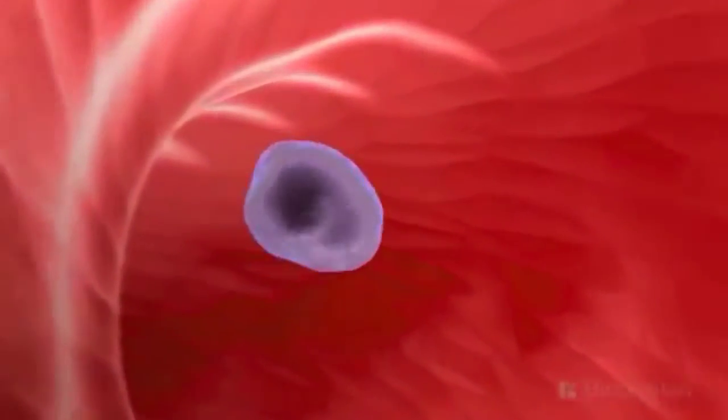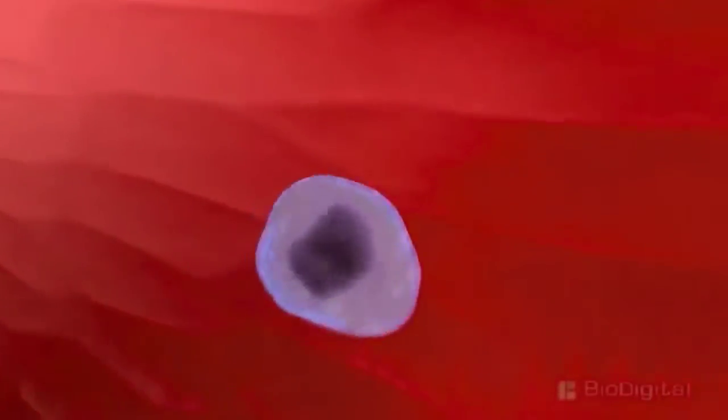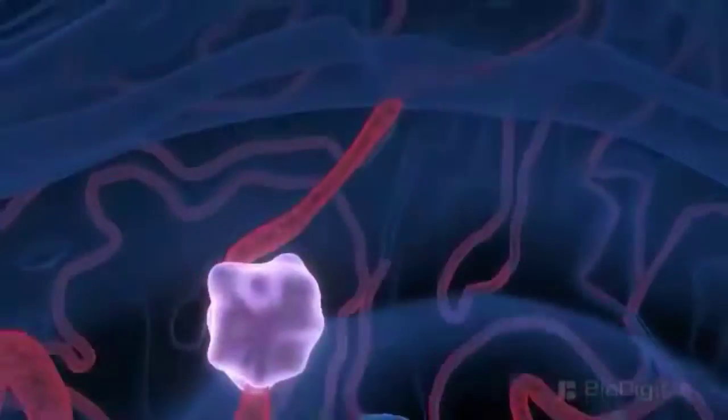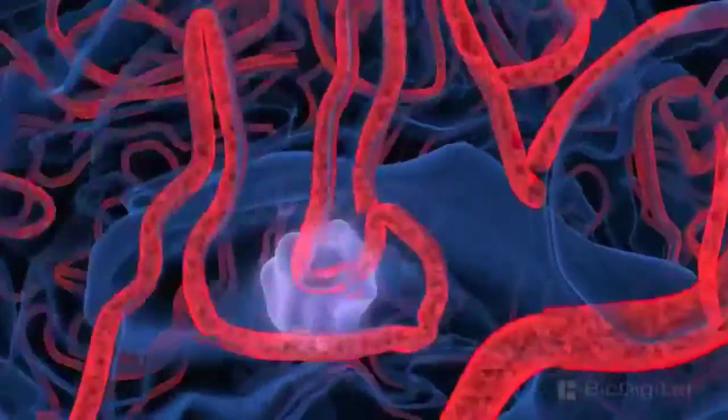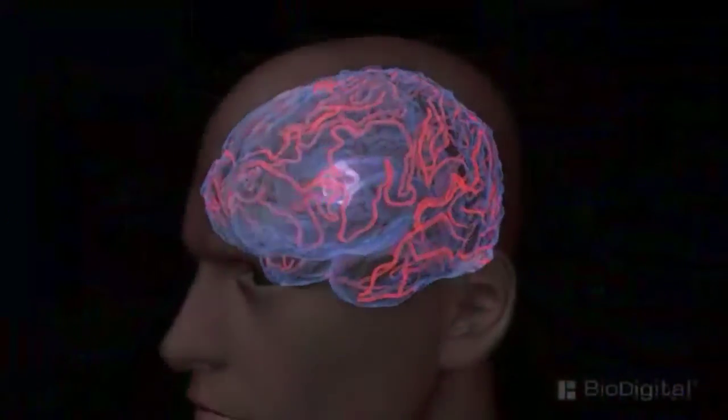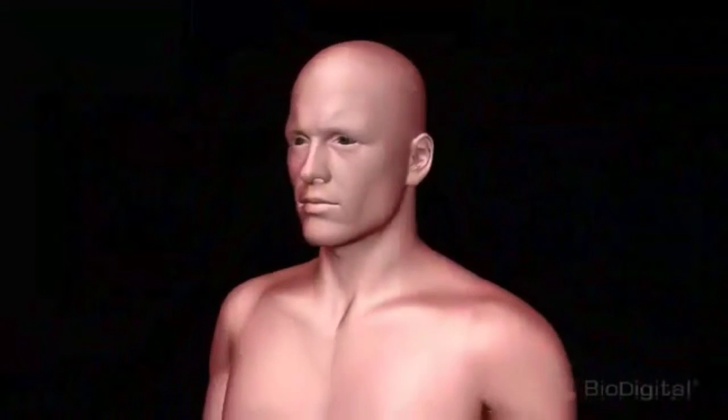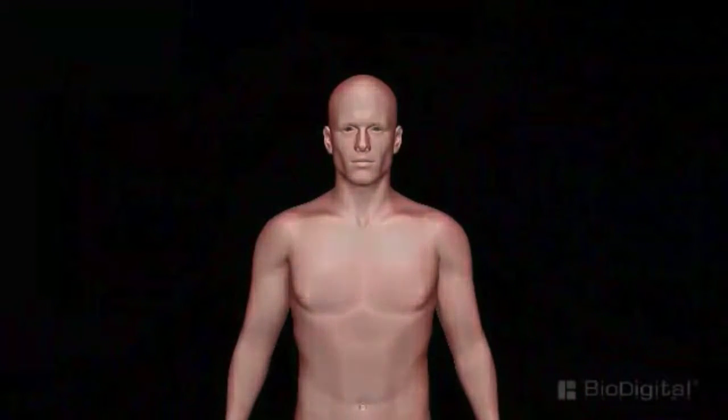Most cancer-related deaths are due to metastasis, malignant cells that penetrate into the circulatory system and establish colonies in other parts of the body. Great advancements have been made, but cancer is still the leading cause of death for people under the age of 85. In the United States, 1 in every 4 people die from cancer.